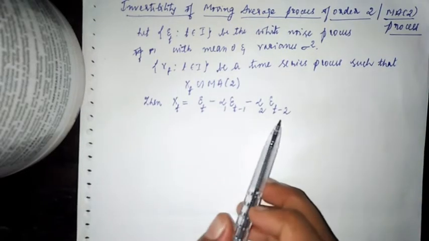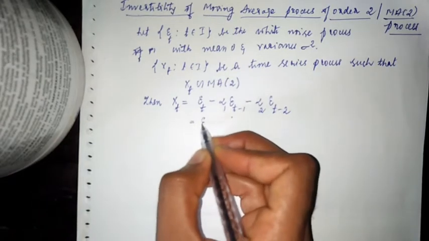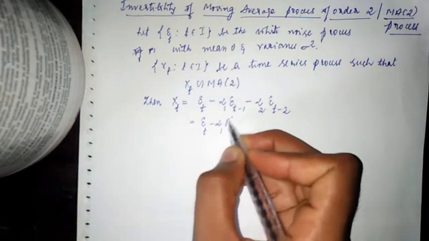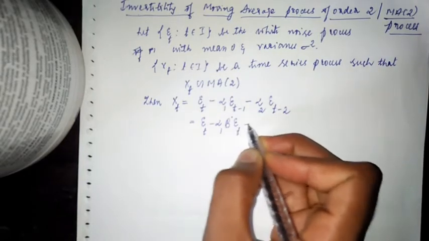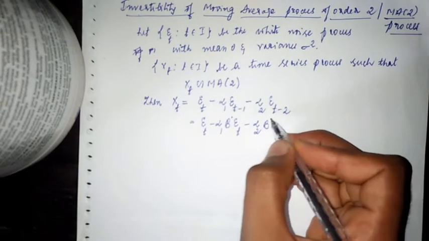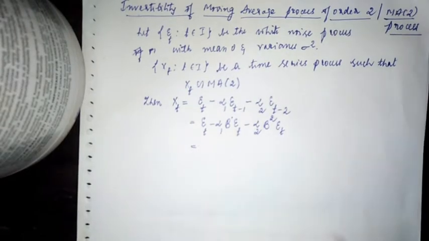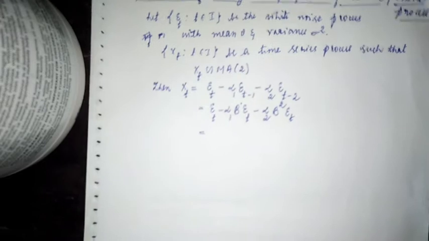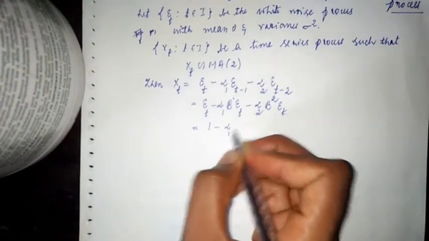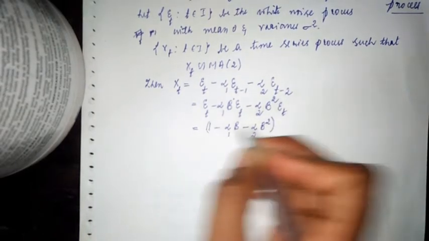This expression I am going to write in terms of the backward shift operator. So epsilon t, alpha 1 one step back from epsilon t, that is B epsilon t, and alpha 2 two steps back from epsilon t, that is B square epsilon t. In the next step I take epsilon t outside: 1 minus alpha 1 B minus alpha 2 B square times epsilon t.